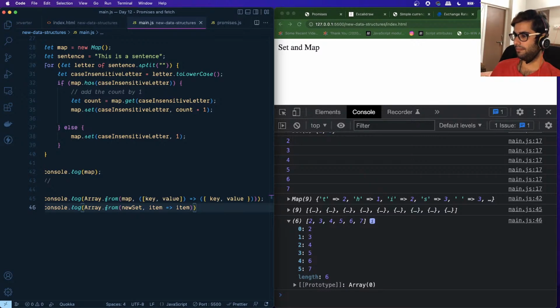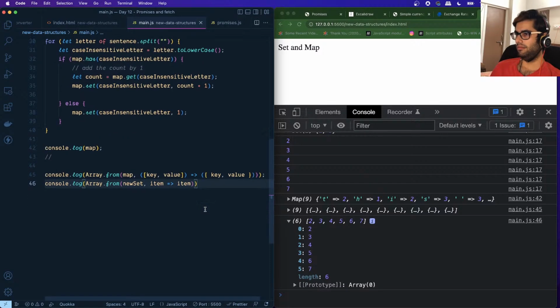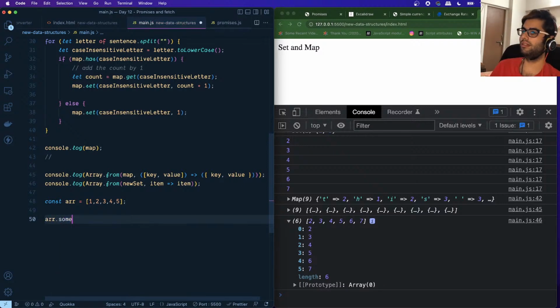I think these are sufficient examples for the Array.from method. Let's take a look at some of the other array functions. So suppose I have an array which has these values 1, 2, 3, 4, and 5. And what I want to do is I want to know whether some of the elements in this array are even numbers or not. So I can make use of a function known as some.